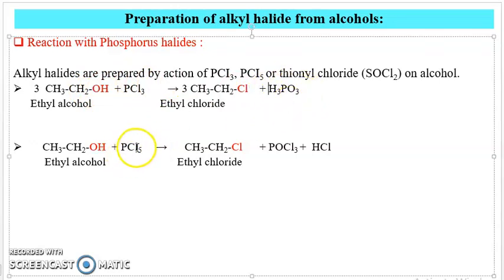And when it reacts with PCl5, that is phosphorus pentahalide, the product is ethyl chloride, and the byproduct is phosphorus oxychloride. When it reacts with PX3, that is phosphorus trichloride, the byproduct is phosphorous acid, and when it reacts with phosphorus pentahalide, the byproduct is phosphorus oxychloride.